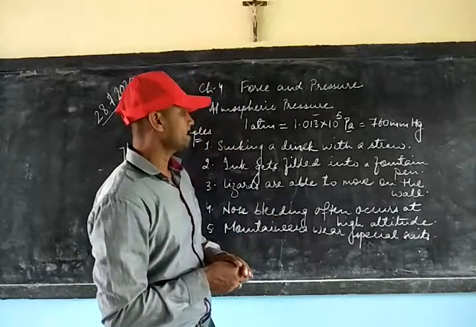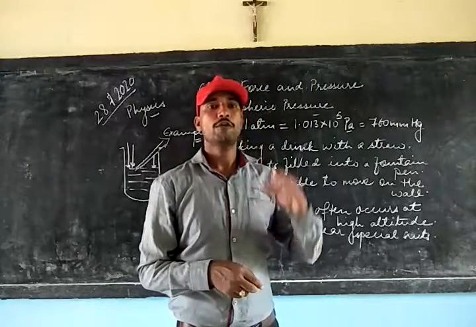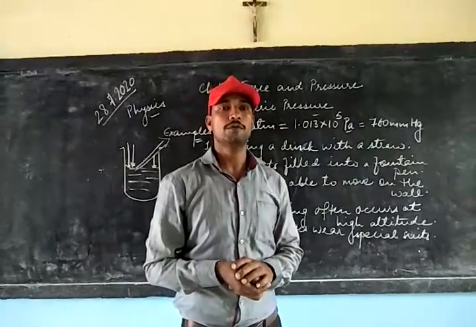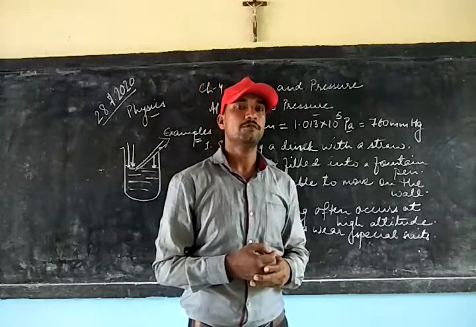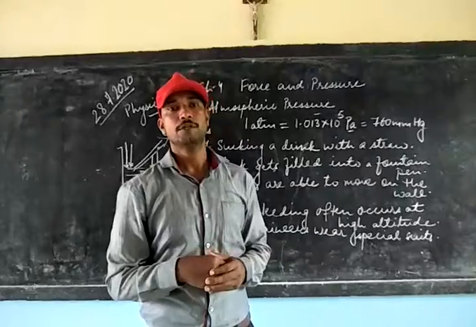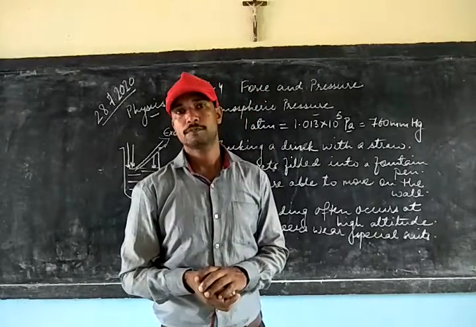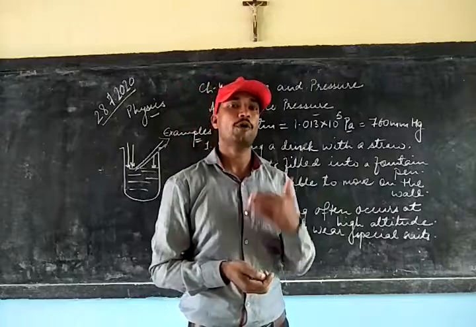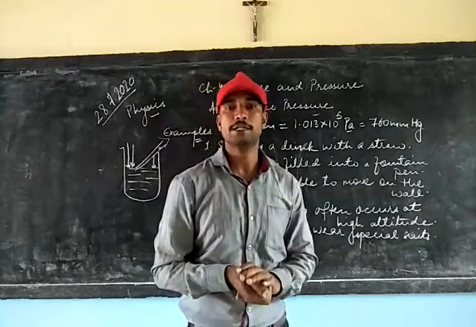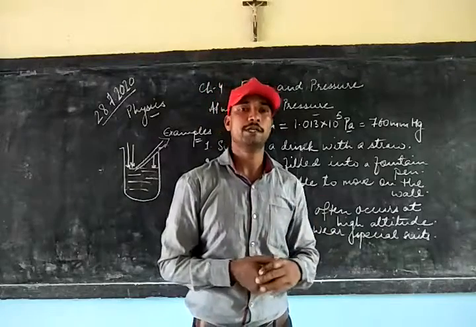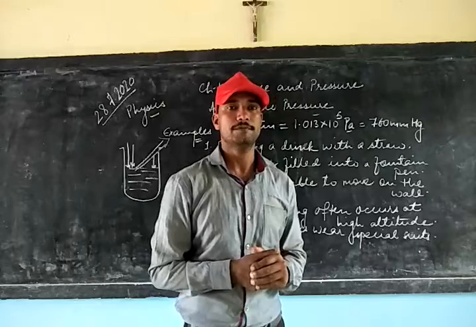Nose bleeding often occurs at high altitude. When you climb to a higher altitude, because we know that pressure decreases with increase in height, the pressure is very low at higher altitude. But at the same time, the body pressure, that is the pressure from inside the body, like blood pressure, becomes more than the atmospheric pressure.